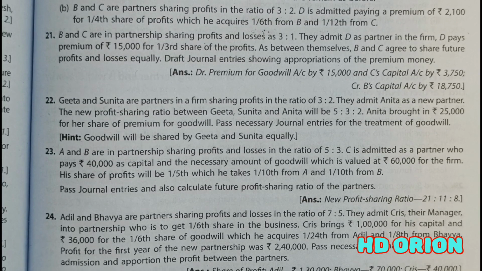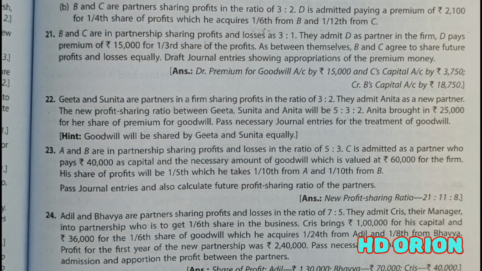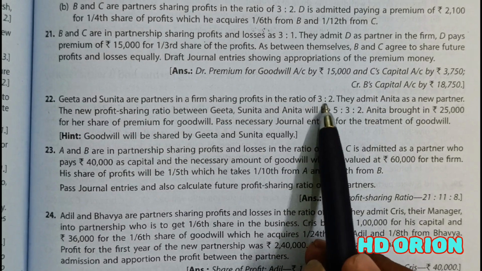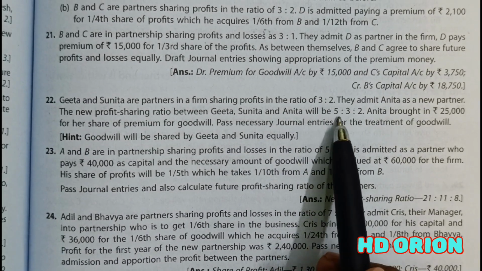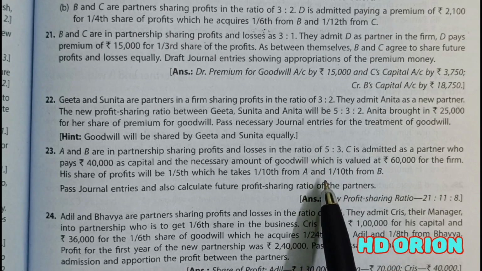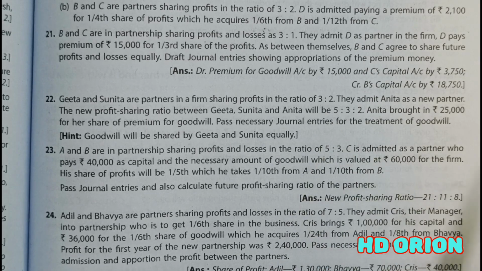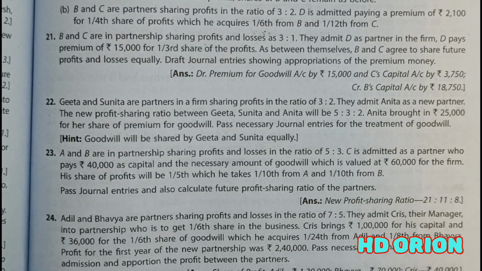Now treatment of goodwill is always to be made in sacrificing ratio. Fine. And you can see here the old partners' ratio is not the same in the new ratio, and as a result their sacrificing ratios are different. So we need to calculate sacrificing ratio so that treatment of goodwill is done.